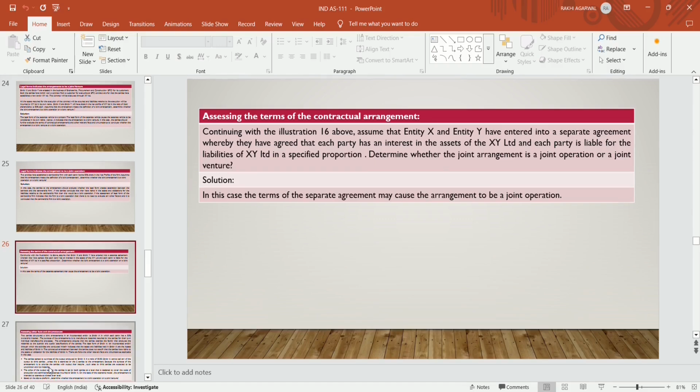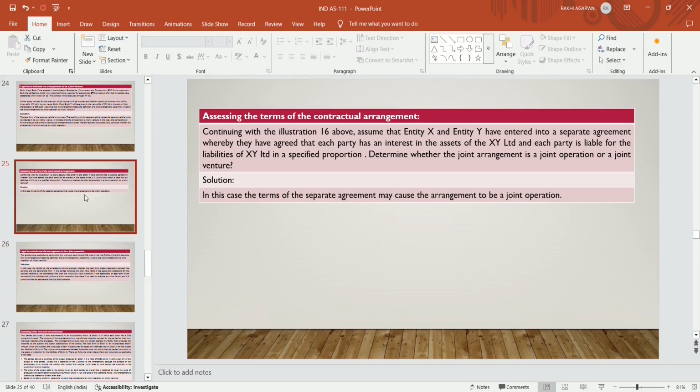Determine whether the joint arrangement is a joint operation or joint venture. Entity X and entity Y entered into a separate agreement whereby they had agreed that each party has an interest in the assets of XY Limited and each party is liable for the liability of XY Limited in their specified proportion. So is the arrangement a joint operation or joint venture? In this case, the terms of the separate agreement may cause the arrangements to be a joint operation because they have a proportion in the assets and proportion in the liabilities.